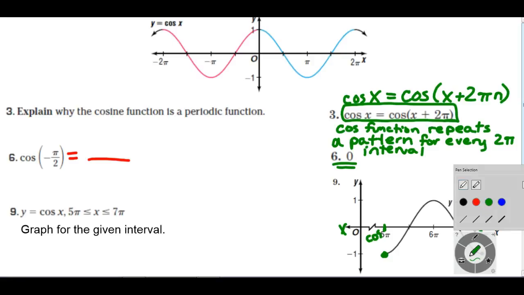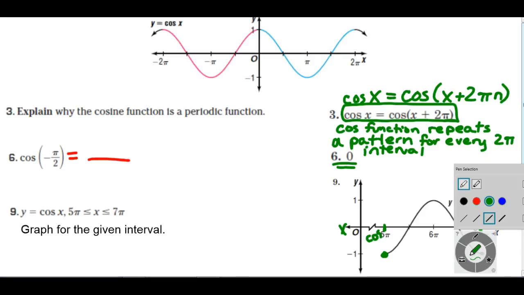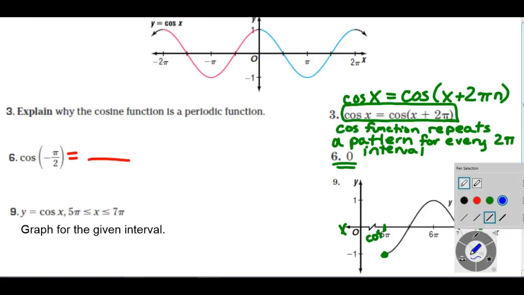And that's a nice little pen selector that I didn't know was there. And there it is again. So we're going to get rid of that in a few minutes. Those will both be -1. So that at 6 pi, the value is going to be 1. And because of that, I know that it's just going to go up and then back down.